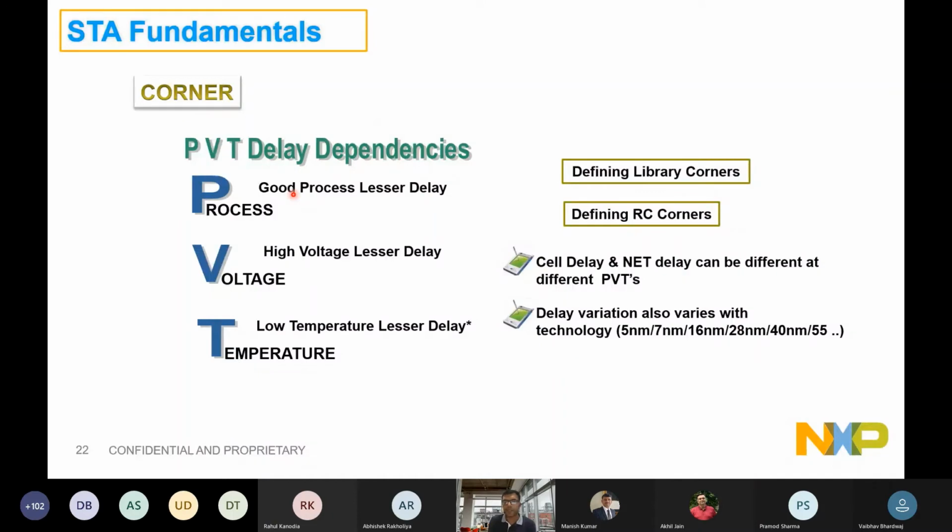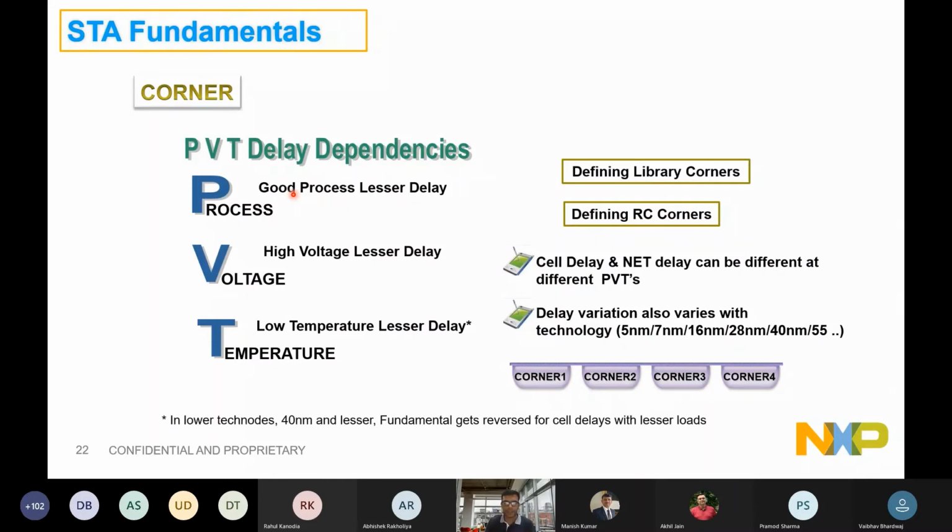And then we need to ensure that across all these delays, our setup and hold is also met. There will be multiple environmental conditions. We will be doing timing sign off from corner 1, 2, 3, 4. These could be as high as 16 to 20 corners per timing mode. So if we have, say, 10 STA modes to be signed off across 20 corners, assume that we have to run 200 such environments under which we will be doing the timing sign off of the complete design.